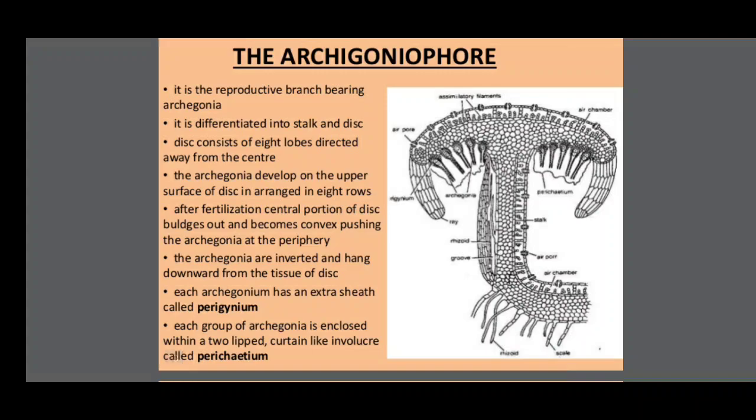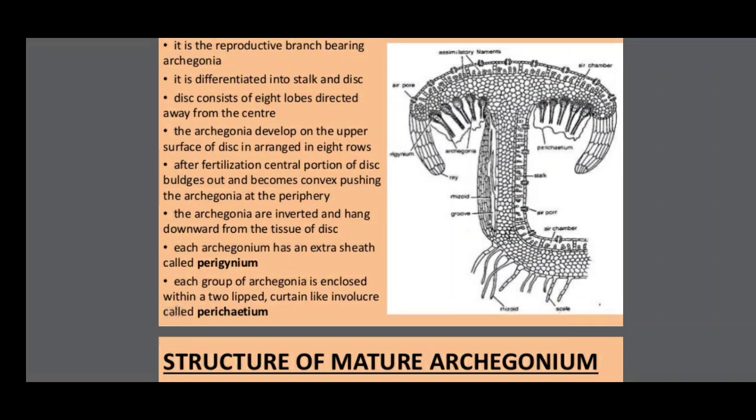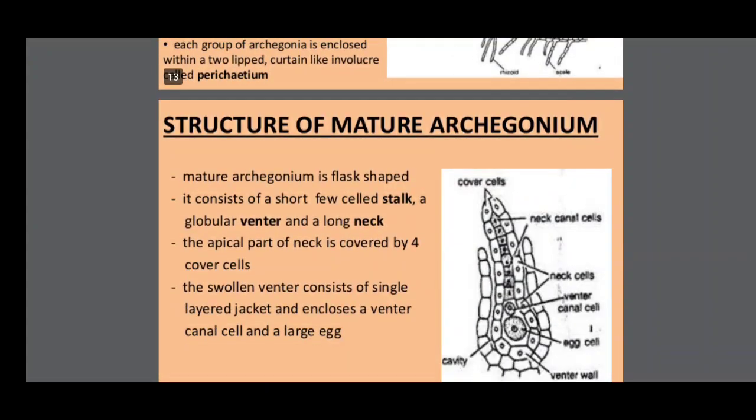After fertilization, the central portion of the disc bulges out and becomes convex, pushing the archegonia to the periphery. So, the archegonia are inverted and hang downward from the tissue of the disc. At first the archegonia are on the upper side of the disc, but then they are inverted and hang downward from the tissue of the disc. Each archegonium has an extra sheath called perichaetium. Each group of archegonia is enclosed within a two-lipped curtain-like involucre called pseudoperianth.